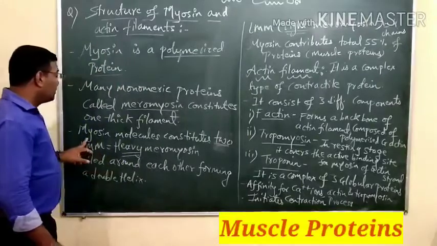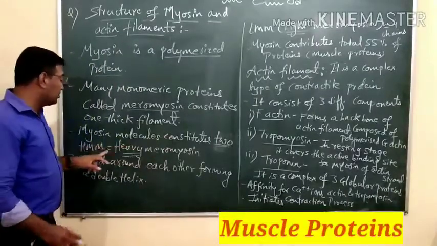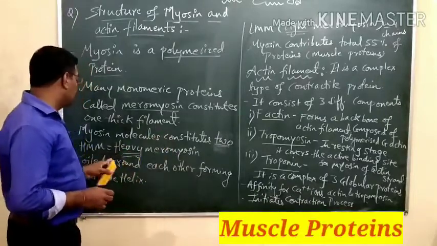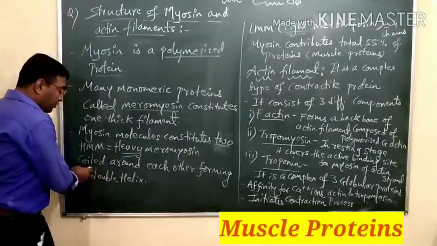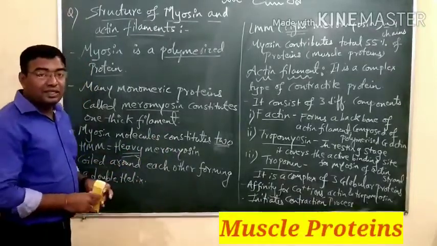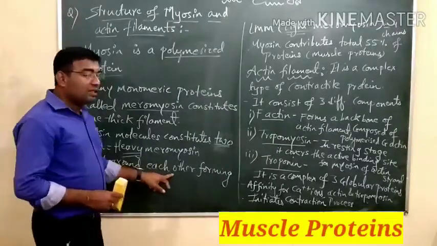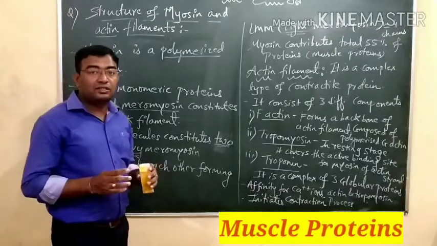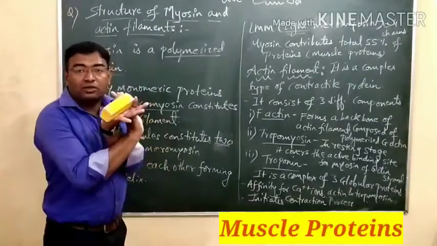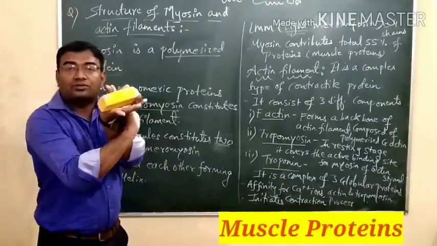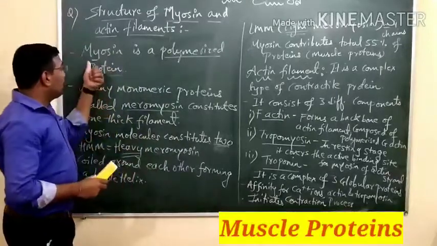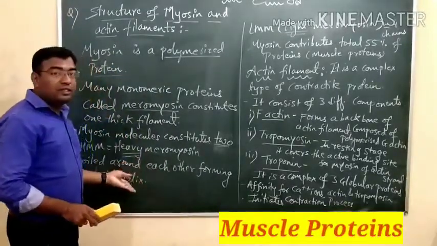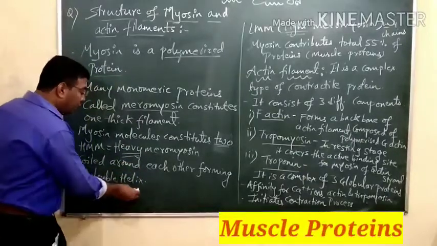So let us see, the myosin molecule constitutes 2 HMM, that is heavy meromyosins. The number is 2. They are a coiled structure. The point to be noted is that it is a coiled structure with each other, forming a double helix. As we have seen the double helix structure in DNA, it is coiled between one another. This is the coiled structure. So in myosin, the HMM is in coiled form and they form a double helix structure. This is the important word for this.